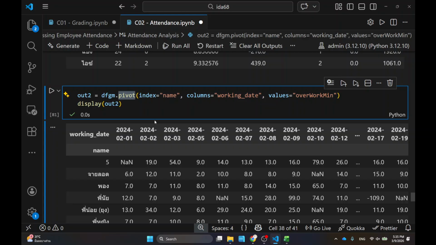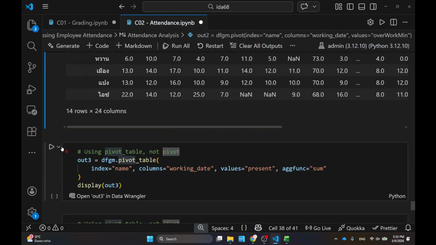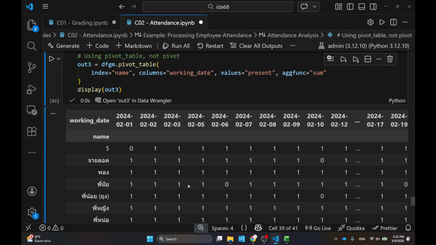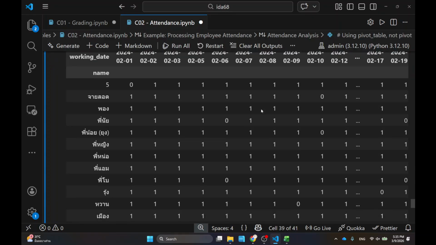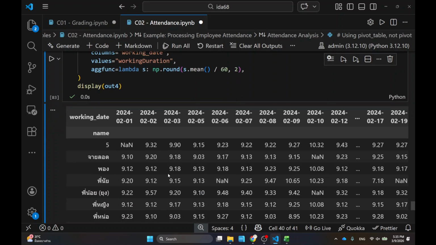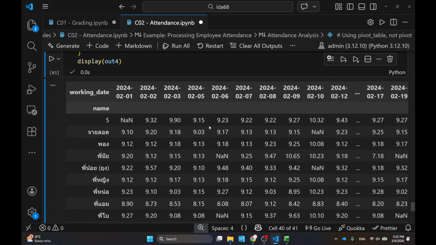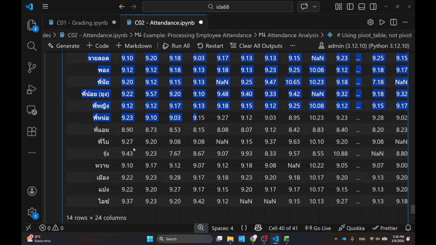Okay, do the pivot with the date. And also I can do another pivot with this one. So this one is the present. And this one is the working data. So this is the hours per day for each employee for the whole month. So something like that.